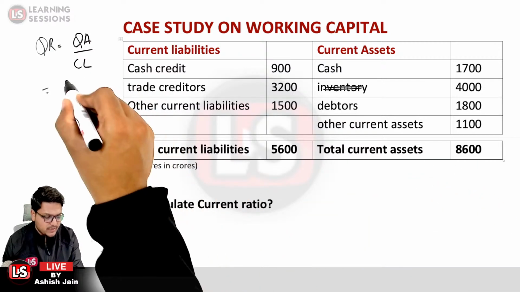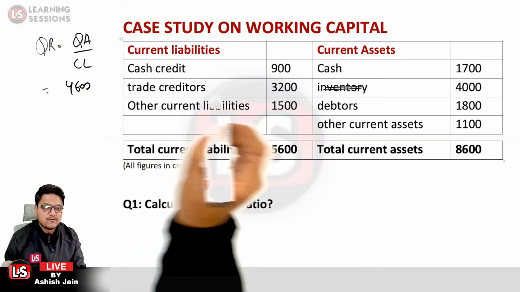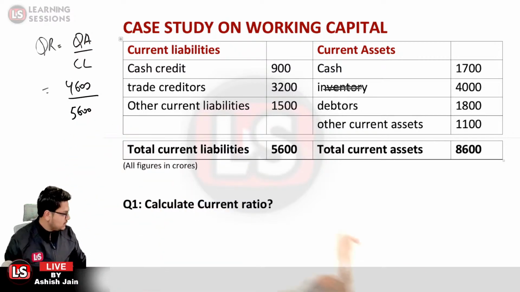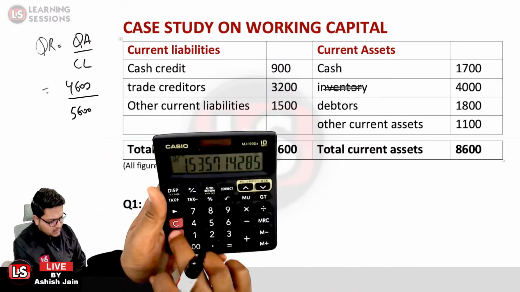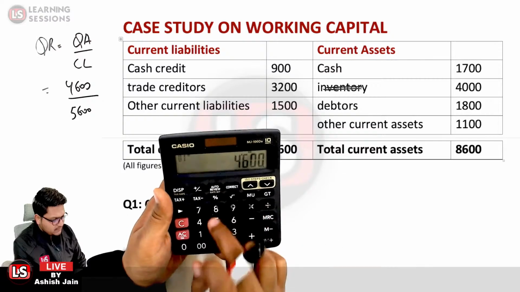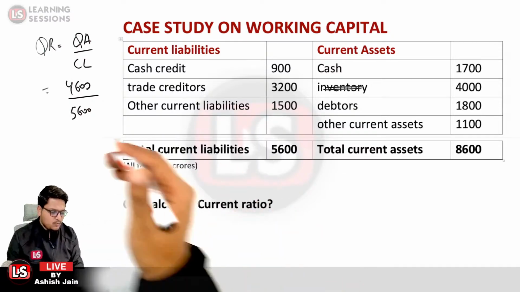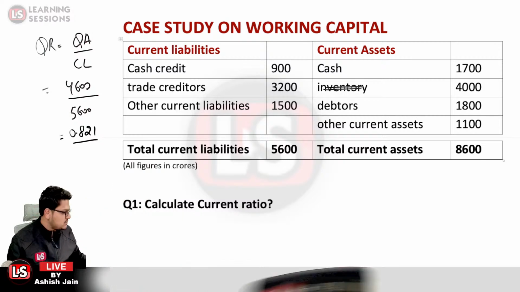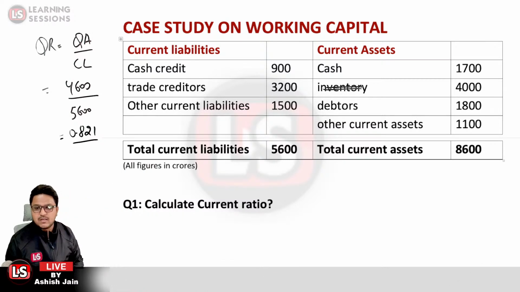So it will be 8600 minus 4000, that is 4600, divided by 5600. So the quick ratio over here is 4600 divided by 5600, that is equal to 0.821. That will be the answer related to the quick ratio.